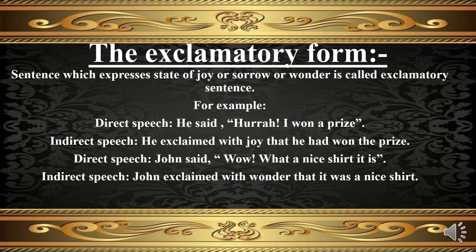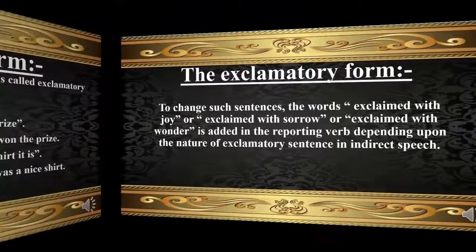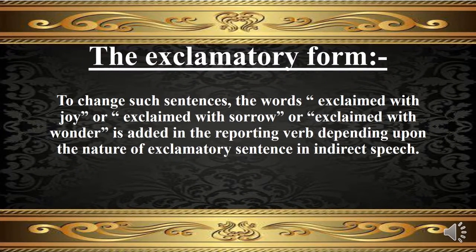In the second example of direct speech, John said, "Wow, what a nice shirt it is." It will change in indirect speech as, John exclaimed with wonder that it was a nice shirt. To change such sentences, the words exclaimed with joy or exclaimed with sorrow or exclaimed with wonder are added in the reporting verb depending upon the nature of the exclamatory sentence in indirect speech.